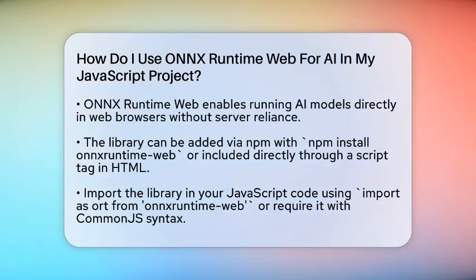First, you need to add the library to your project. You can do this by installing it with npm, which is a package manager for JavaScript. Just run the command npm install onnxruntime-web. If you prefer not to use npm, you can include it directly in your HTML file with a script tag that pulls the library from a content delivery network. This way, you can start using it right away.